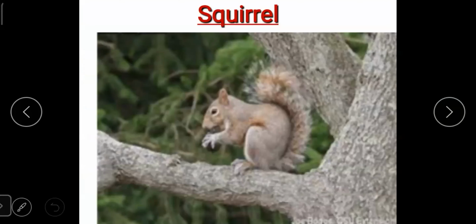Next animal is squirrel. This animal looks somewhat like a rat. Its face looks somewhat like a rat, but students, it is not a rat. The name of this animal is squirrel. It lives on trees. What does this animal eat? It eats fruits, nuts, and seeds.